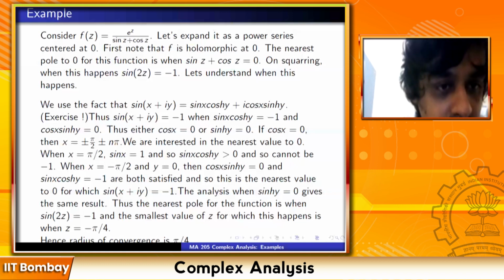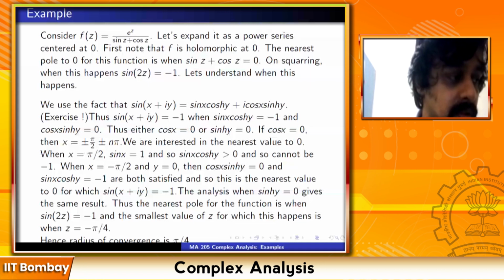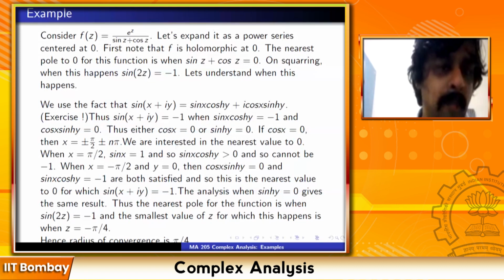Sir, suppose we have a function like sin z upon z. So that's analytic everywhere except 0, right? But it can be made analytic even at 0. So suppose we define a value at 0 to make it analytic at 0. Say we define it to be 1. Then also it will remain analytic, right? Yeah. In fact, I'm going to discuss this very example later in the lecture today.